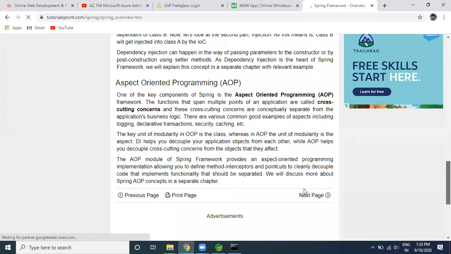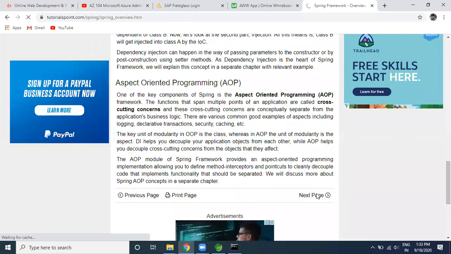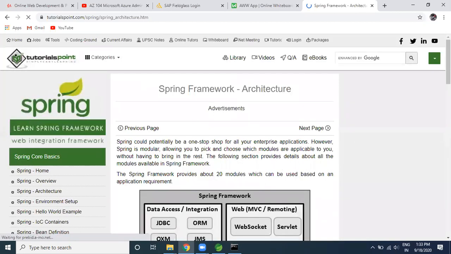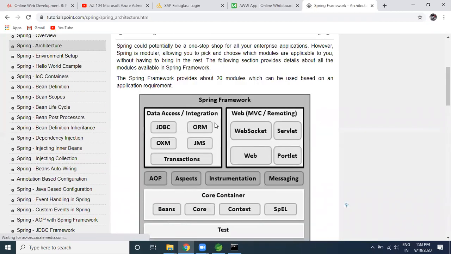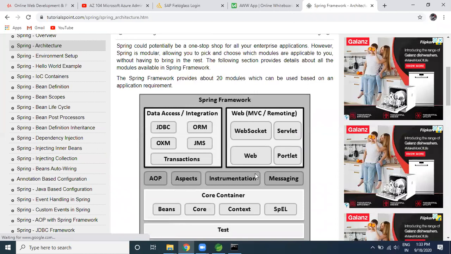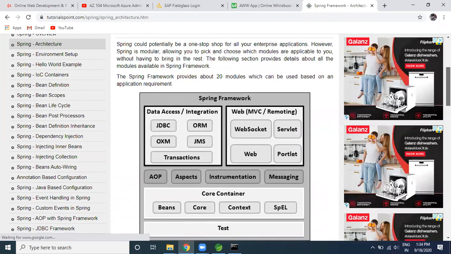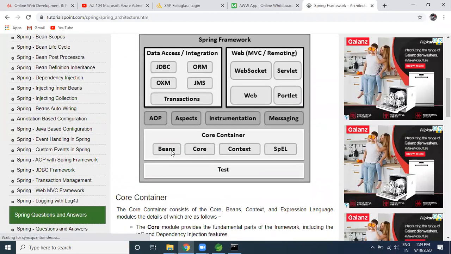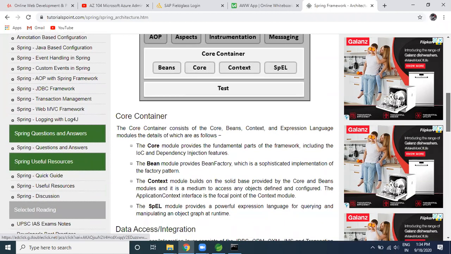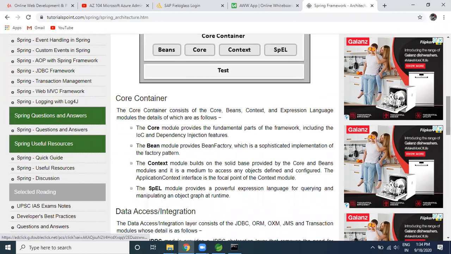Let me show you. It's explaining each and every concept here, and I would like to show you something. So this is the modular based stuff, JDBC, ORM, all those category-wise things are there. And right now we are dealing with this core container: beans, core, context, expression language, and everything is sitting on top of testing. One of the best things about Spring is that it's providing dependency injection. Dependency injection is one kind of design practice you need to understand.